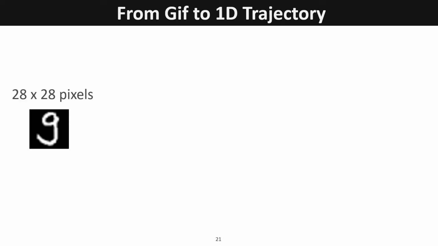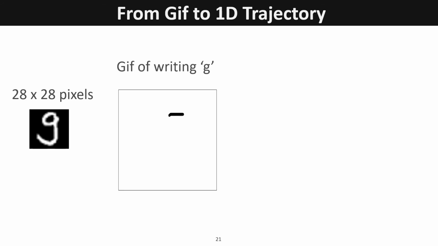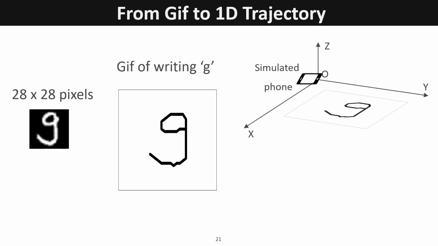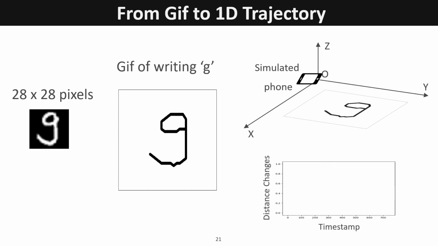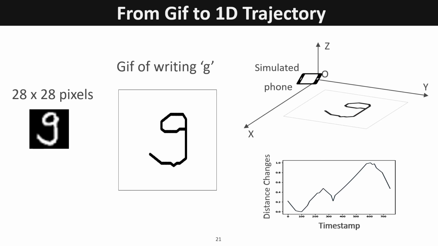Up to this step, we can convert the MNIST image into a GIF. Next, we try to convert the GIF into the 1D trajectory. We build a 3D coordinate system with a simulated phone as its origin. Then we calculate the distance from the origin to each point in the GIF. And finally, we can generate a 1D trajectory pattern.